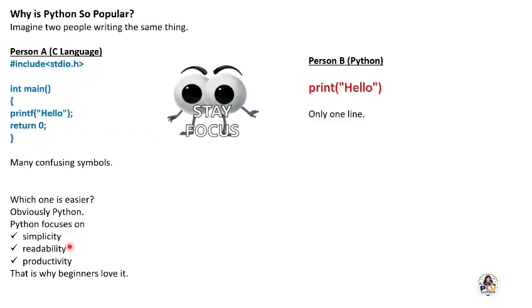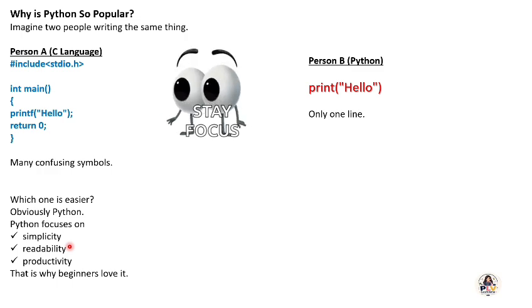Here, why is Python so popular? Imagine two people writing the same thing. Person A is writing in C language, and person B is writing in Python. I will tell you to print a statement called hello. So person A, what will he do?